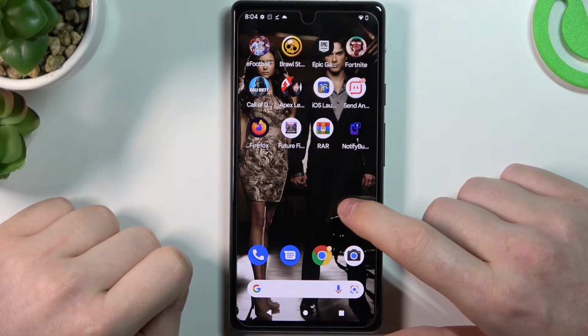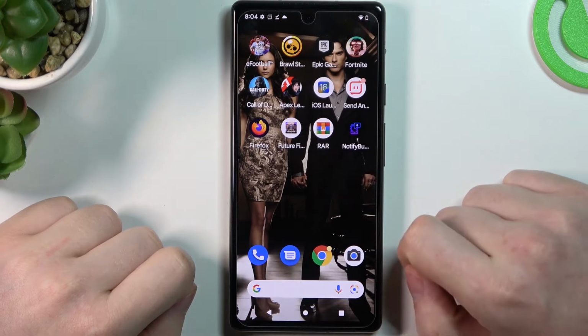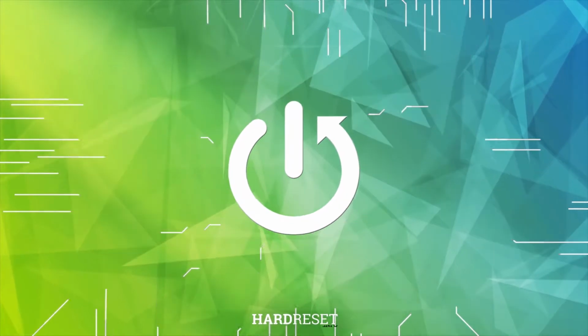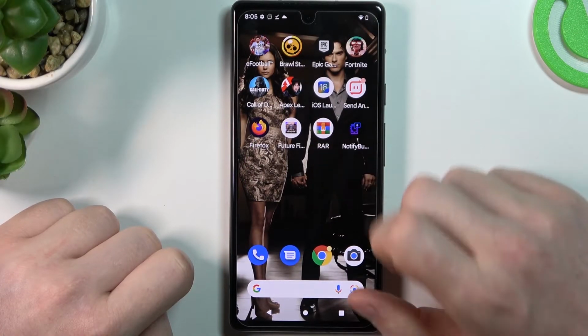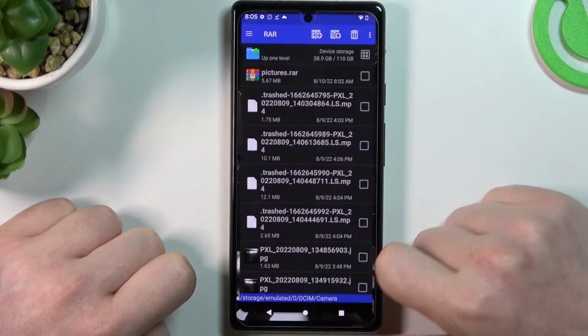Hello, in this video I want to show you how to unpack RAR and zip files using RAR app on a Google Pixel 6a. So in order to do this, you'll need to get this app, and we've shown you how to get that in our other video. So now let's open it.